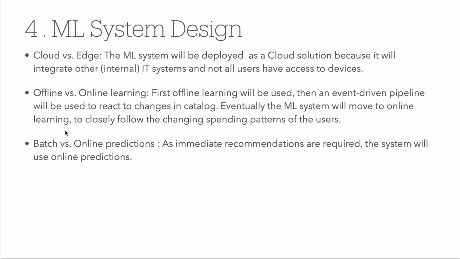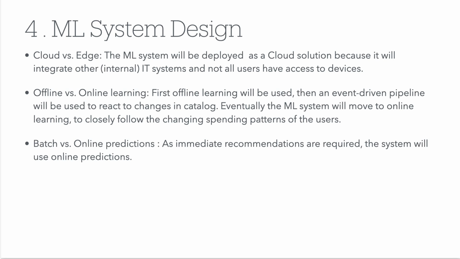Okay, the system design. These are the system design decisions we will make. We will deploy this solution as a cloud solution because it has to integrate with all our IT systems, and not all our users have a mobile device. With regard to learning, we will first start with offline learning.